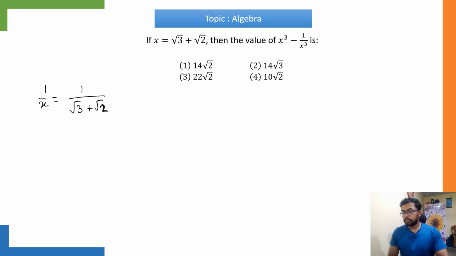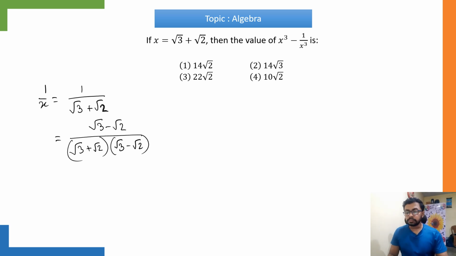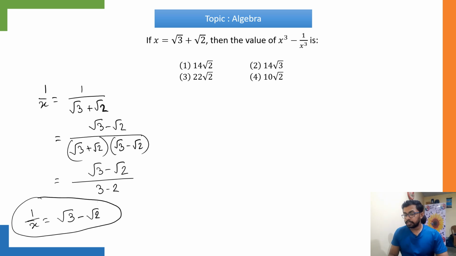Okay, now let's multiply both numerator and the denominator with root 3 minus root 2. So root 3 minus root 2, this is root 3 plus root 2, and this is root 3 minus root 2. Okay, so this will equal root 3 minus root 2, and this will give us 3 minus 2. So eventually 1 by x is equal to root 3 minus root 2.